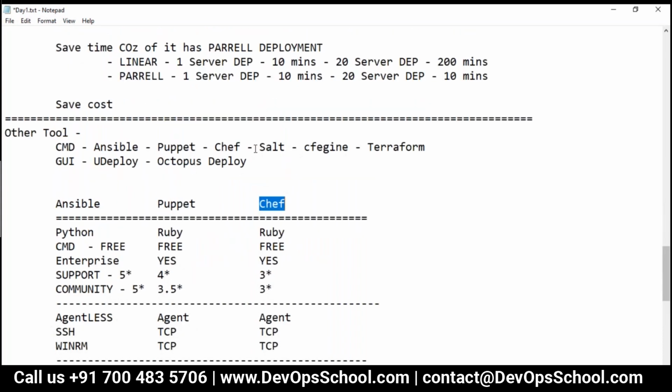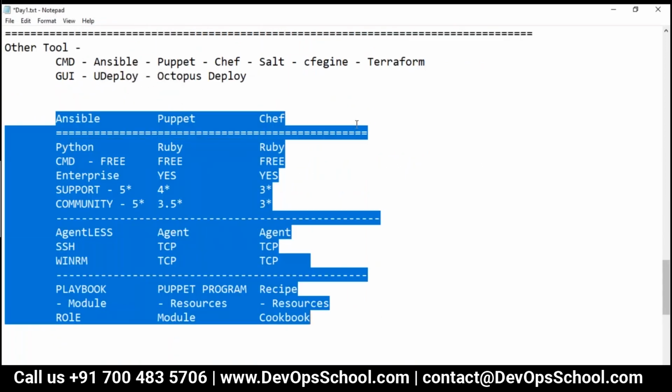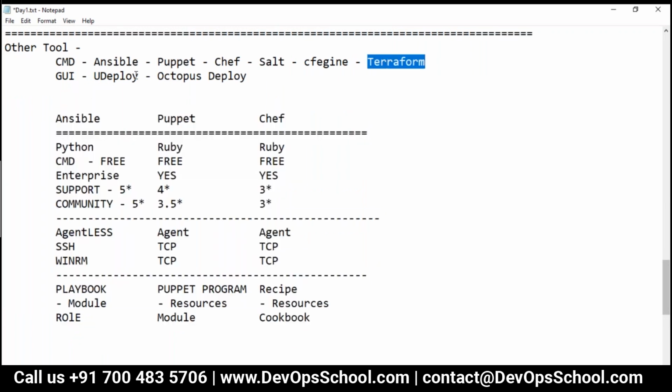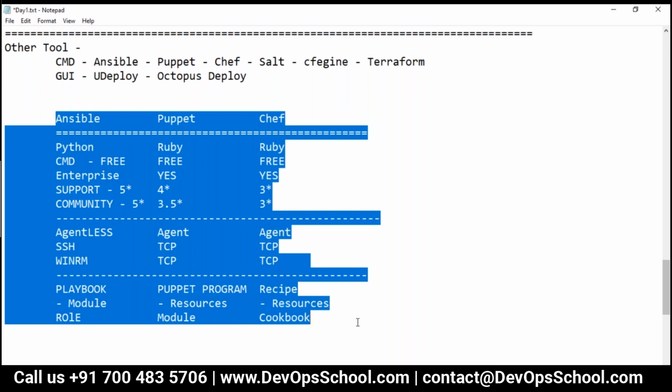Other tools like Salt and CFEngine, I have not worked with, so I cannot compare. Terraform I know very well, but I don't want to compare here because it will not be a right comparison, because it's a completely different world. Here also I'm not comparing uDeploy and Octopus Deploy, because both are GUI based tools, and GUI will probably be much easier if you want to use it for deployment. So I'll just leave it as it is. I know these two tools also, but I want to make a fair comparison between Puppet, Chef, and Ansible.